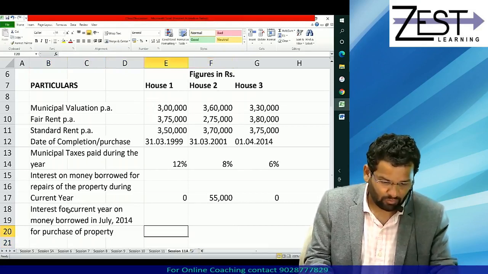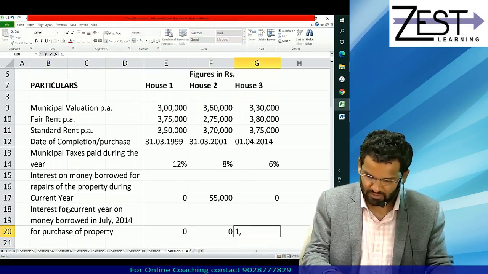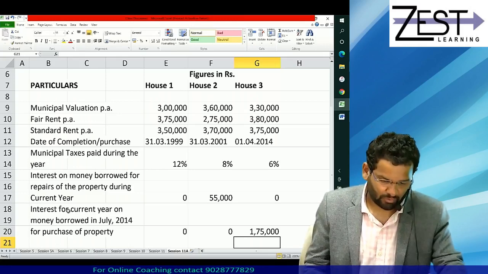This is only and only for the third house, which is 1,75,000. This is how the facts of the question stand.